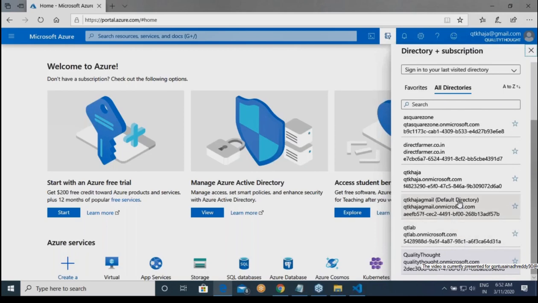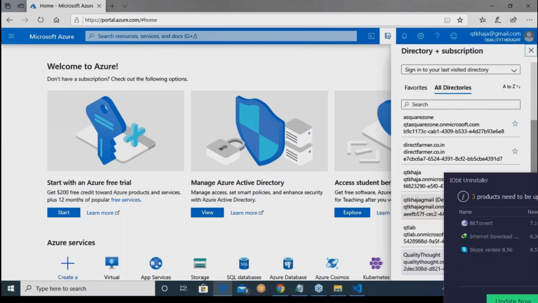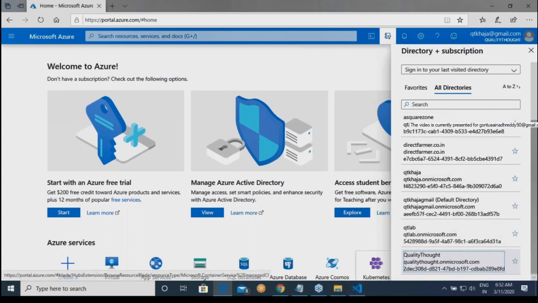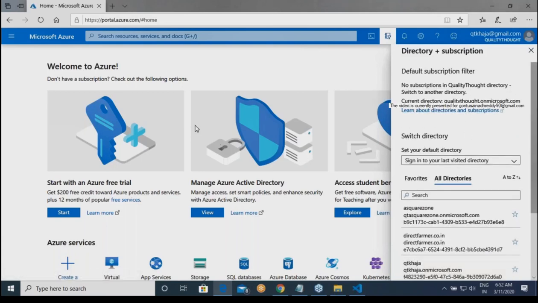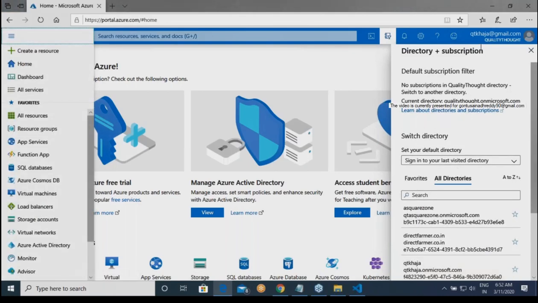Default directory is fine, but yesterday we created one user. I think that is this qualitythought.onmicrosoft.com. I am already in that quality thought. Yes.